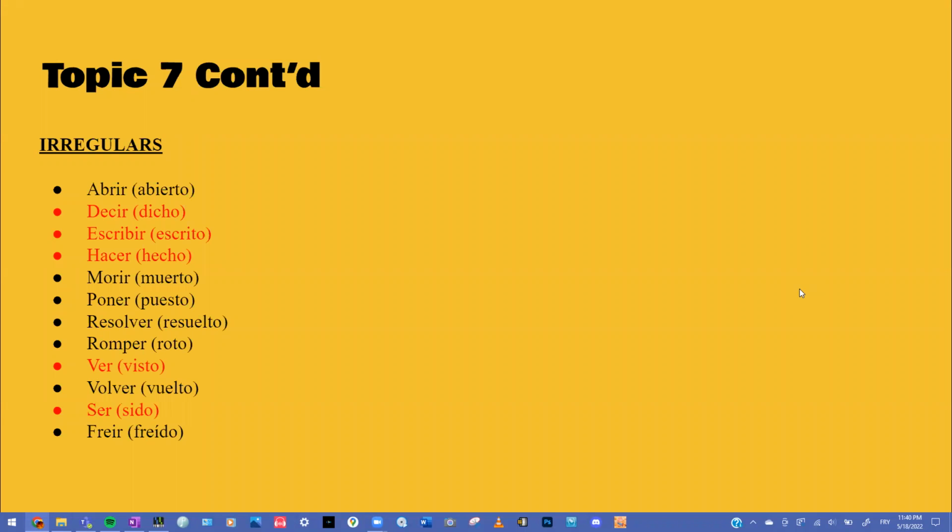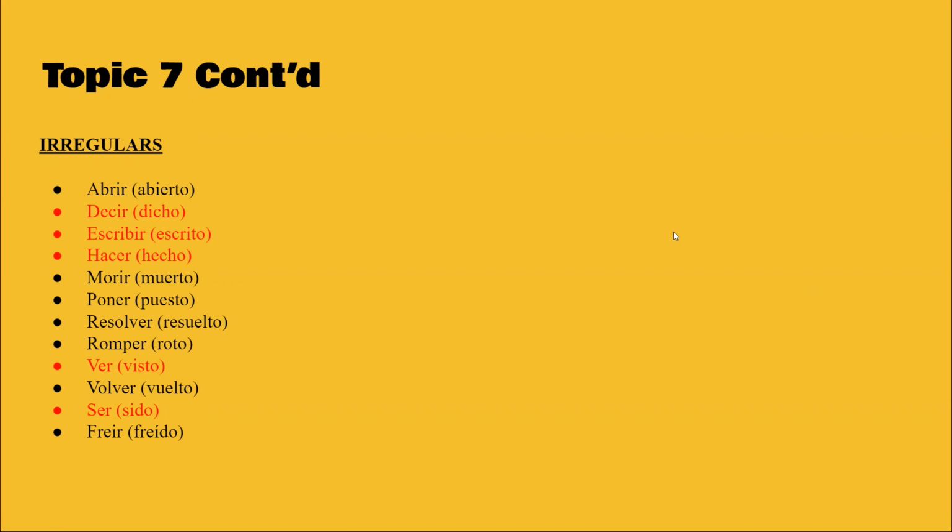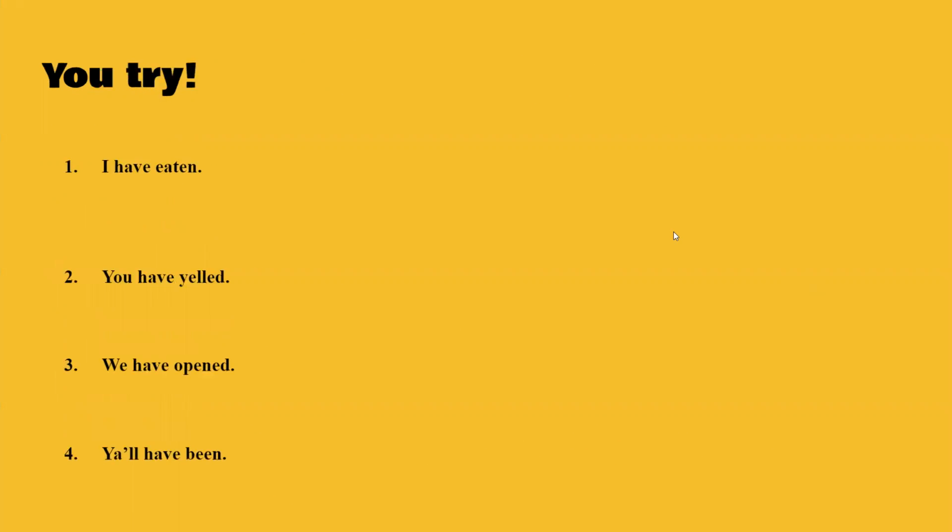So here are the irregulars for this. The red ones are the most common ones, but it's good to know all these. I'm not going to say them, but that's what they are. Okay, let's see. I have eaten. Yo he comido. You do conjugate that, but comido would be the same no matter what it is. You have yelled. Tú has gritado. Nosotros hemos abierto. That's the irregular one.